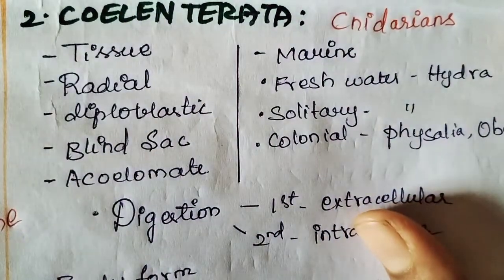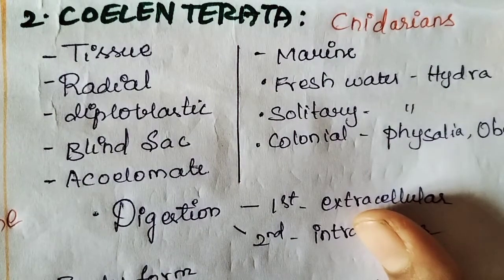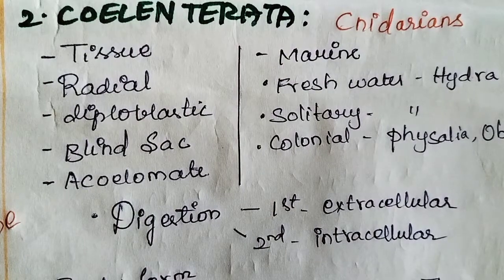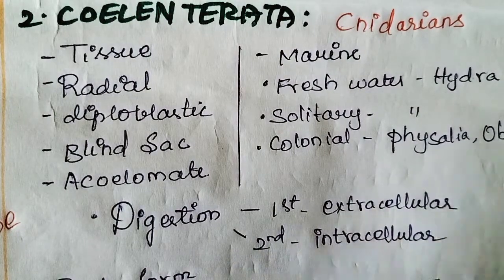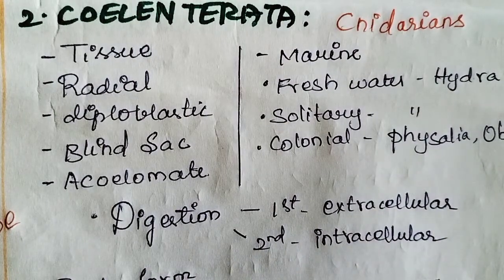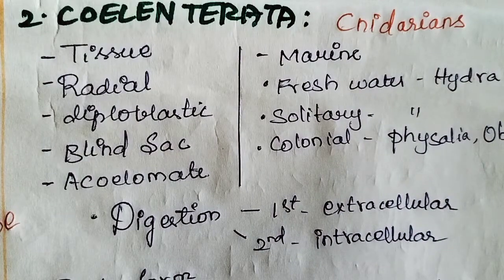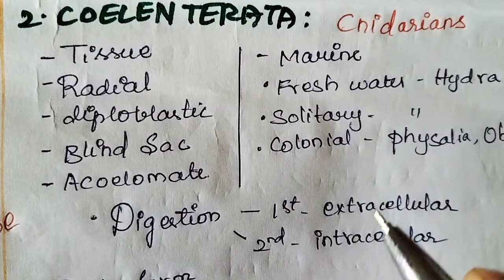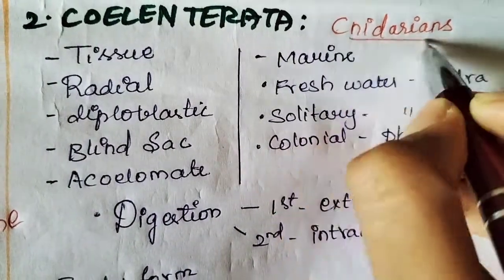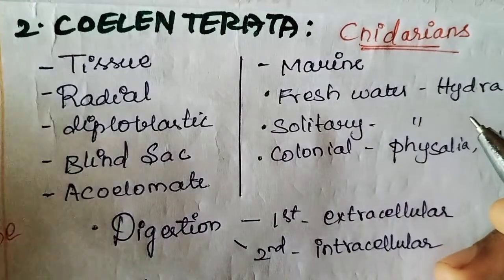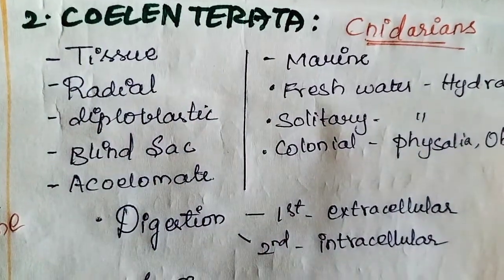They are stinging capsules that arise on the body surface, like the tentacles, in the presence of tentacles. That is why they are known as cnidarians. Next, what is the use of the cnidoblast?